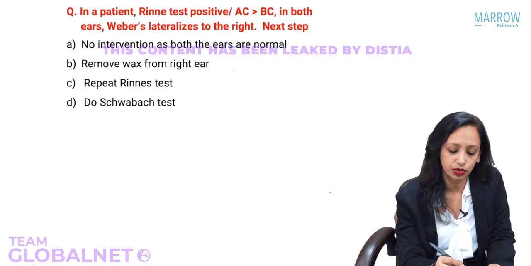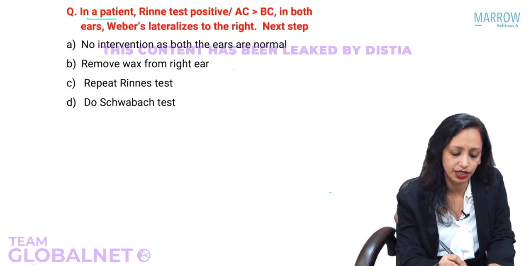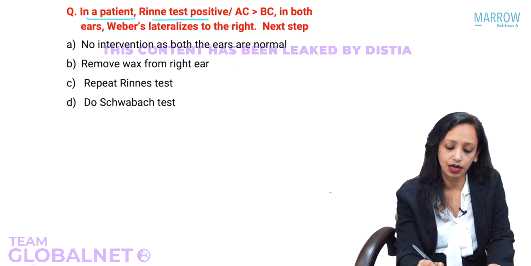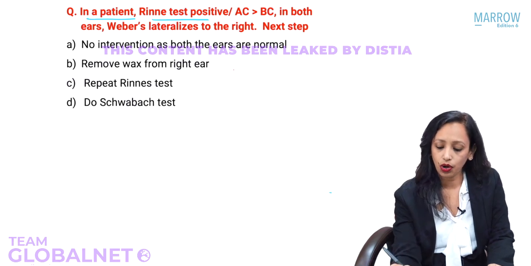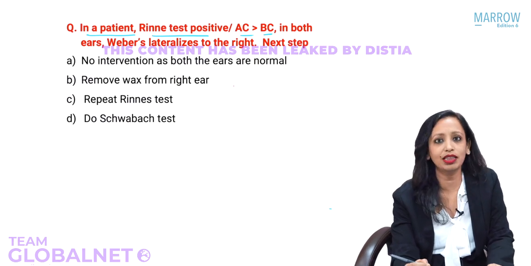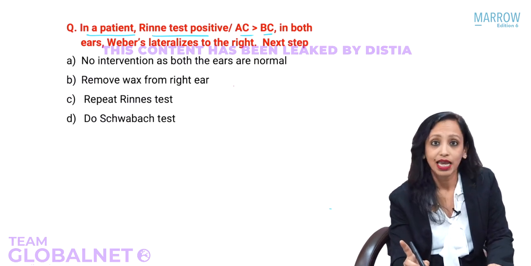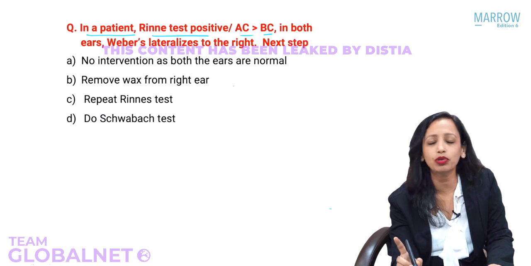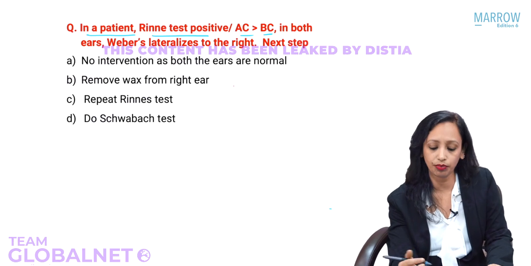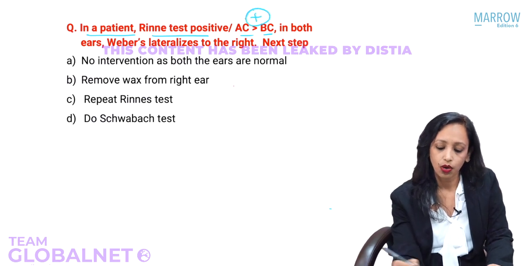Now let us do this question. Let us read the question. In a patient, Rinne's test is positive. Or it can be given as air conduction better than bone conduction. Whatever is given in the question, we know it is the same thing. Even if it is given as air conduction better than bone conduction, don't get confused. Don't panic. Air conduction better than bone conduction is Rinne's positive, in both the ears.